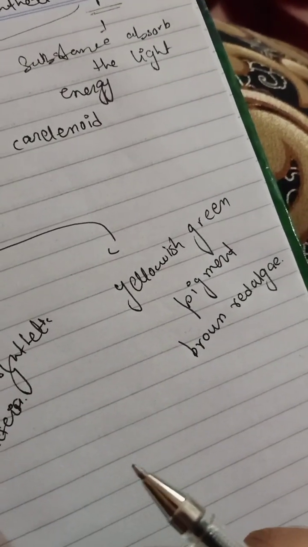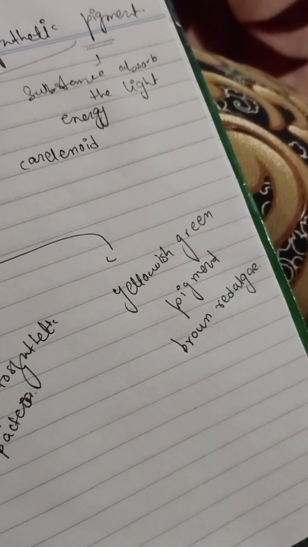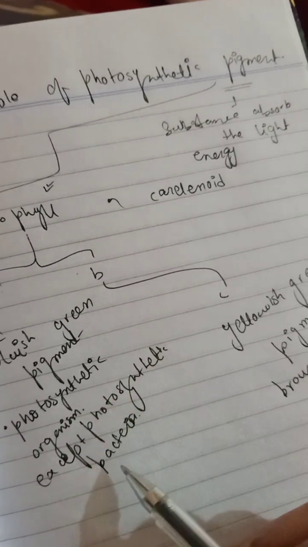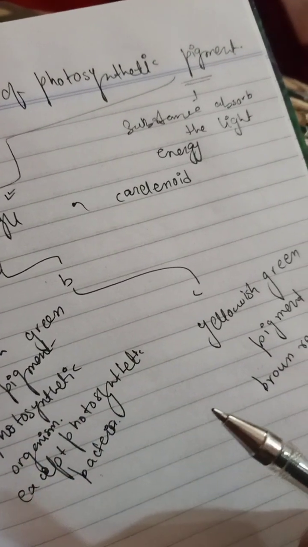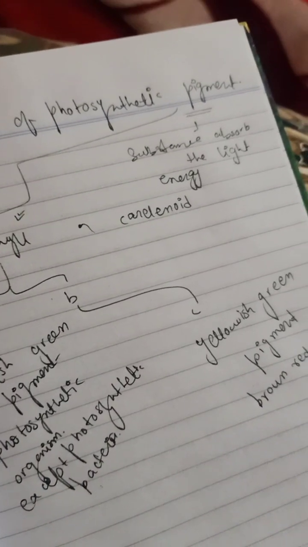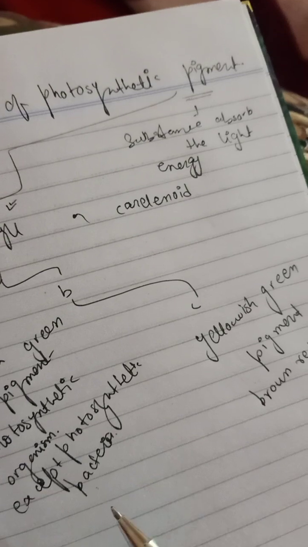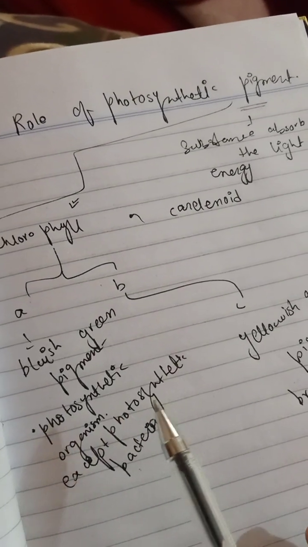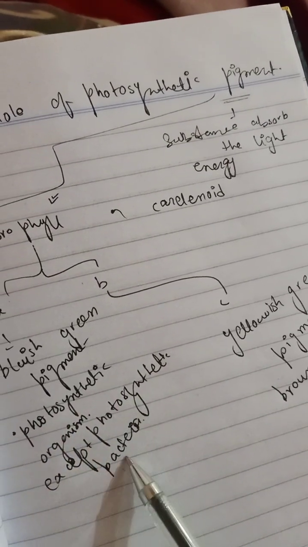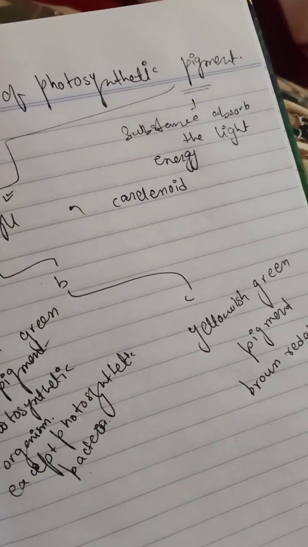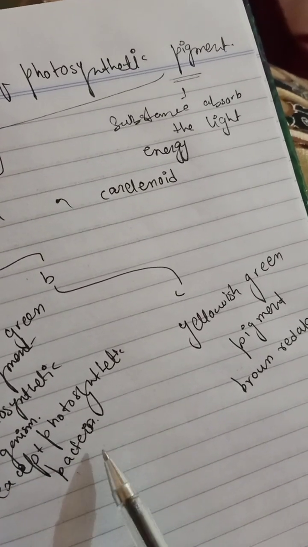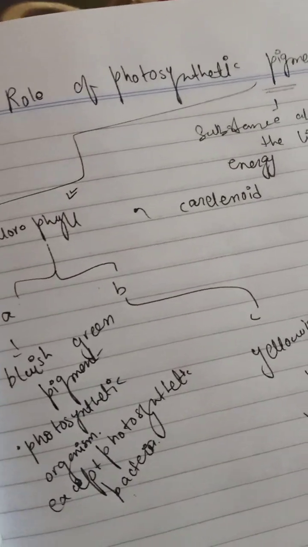Why is it not found in the photosynthetic bacteria? Because in bacteria, chlorophyll is known as bacteriochlorophyll. So bacteria have bacteriochlorophyll. Chlorophyll A and B are absent in the photosynthetic bacteria because they have their own chlorophyll, that is bacteriochlorophyll. And in bacteria there are chromatophores where the chlorophyll is present.